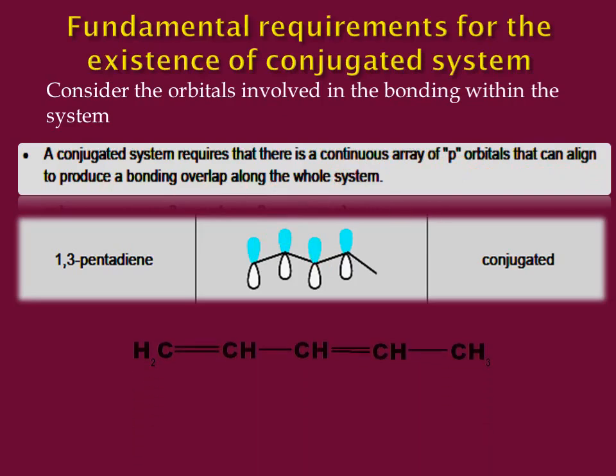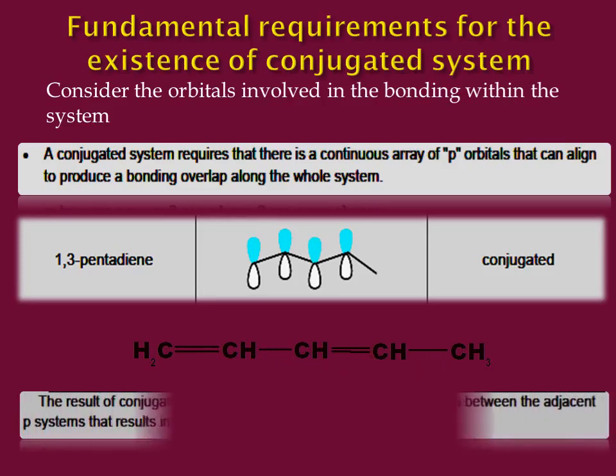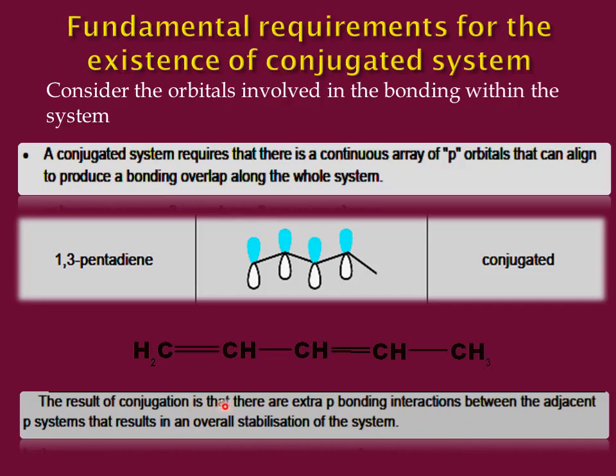The result of conjugation is that there are extra p bonding interactions between the adjacent p systems. You can see what the meaning of extra p bonding interaction is. Now look at the p orbitals over here. The normal interaction is between carbon number 1 and 2 and 3 and 4. But there is an equal possibility that these p orbitals overlap sideways between carbon number 2 and carbon number 3.